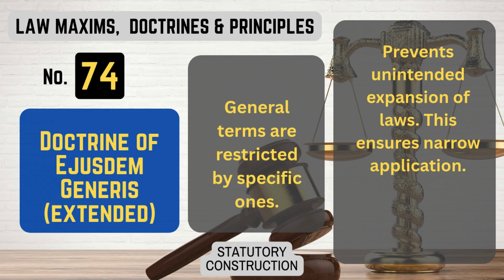Number 74. Doctrine of Ejusdem generis, extended. What it means. General terms are restricted by specific ones. Prevents unintended expansion of laws. This ensures narrow application. That's doctrine of Ejusdem generis, extended.